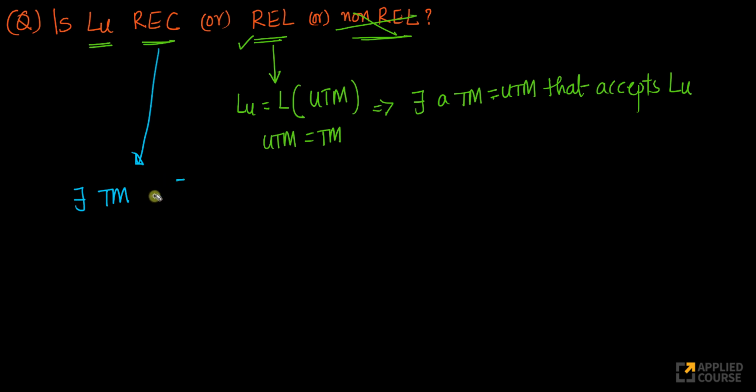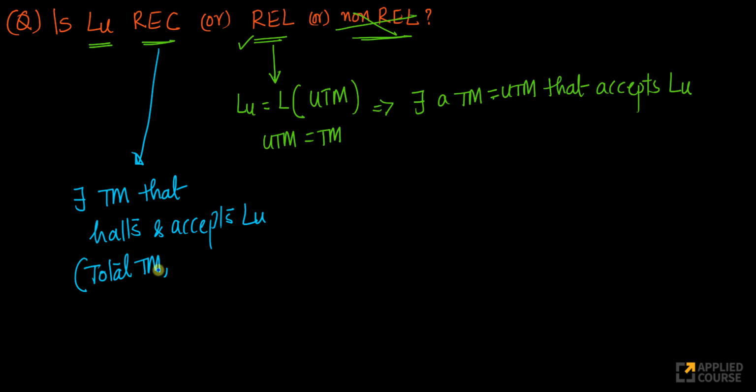So let me write it down. There exists a Turing machine that halts and that accepts LU. That's what I have to prove, right? Again, there is a special term for Turing machines that halt. Turing machines that halt are often referred to as total Turing machines, right? So a total Turing machine is a Turing machine which always halts.